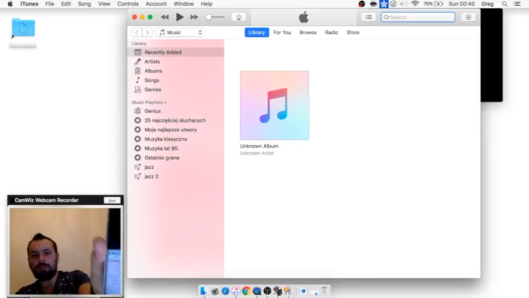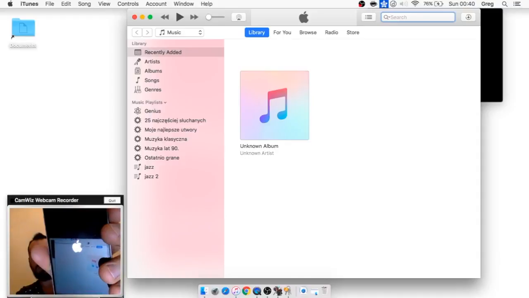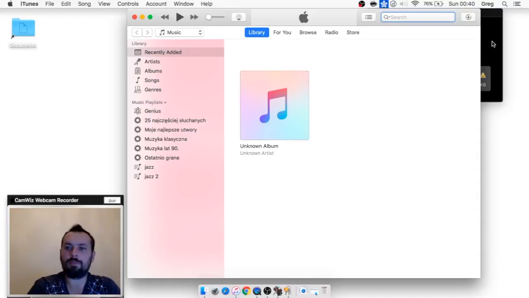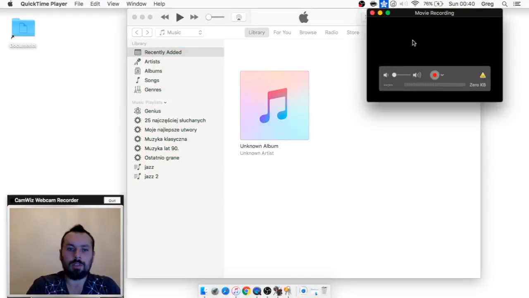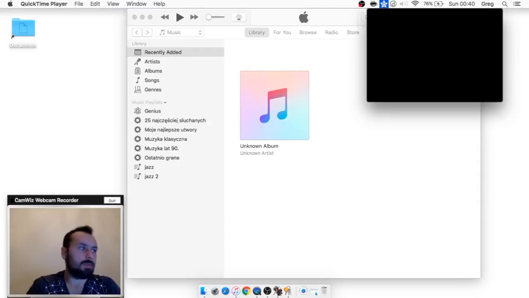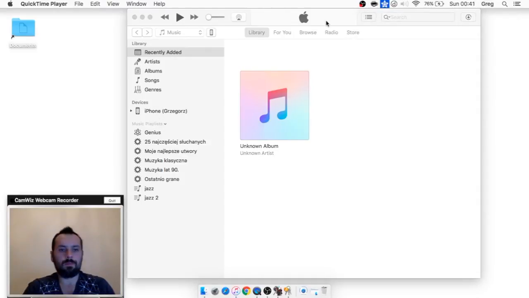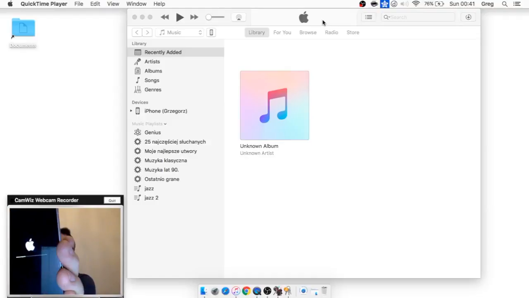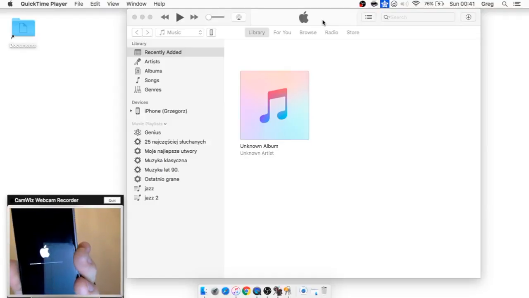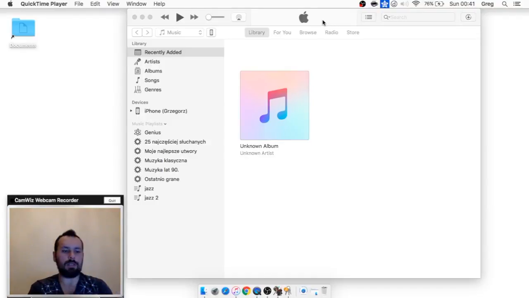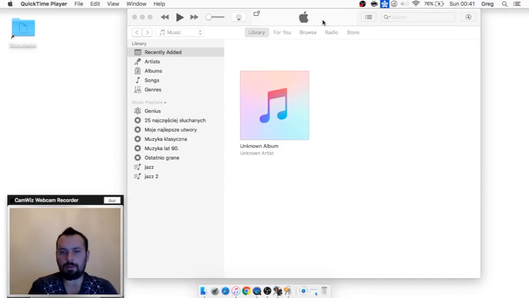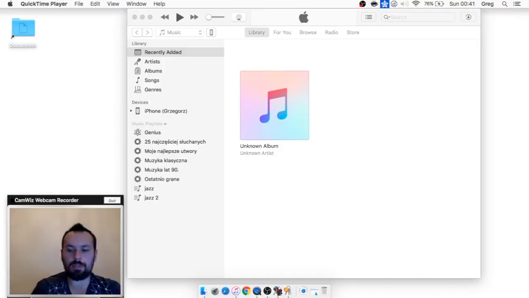And there is an Apple logo on your iPhone, so it's just booting up. There is some additional progress bar because it's still being restored. I think it's still transferring some data, so let's wait for it.